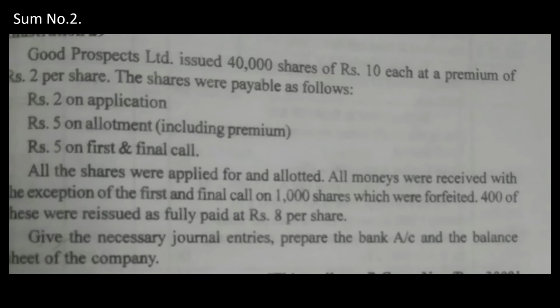If there is forfeiture, we will have forfeiture entry. Then there is reissue, you have reissue entry. Then automatically we will have capital reserve entry as well. So in total 6 plus 3 is 9 entries. In total we are supposed to write 9 entries. We'll see one by one now.